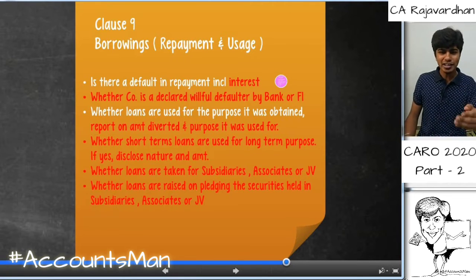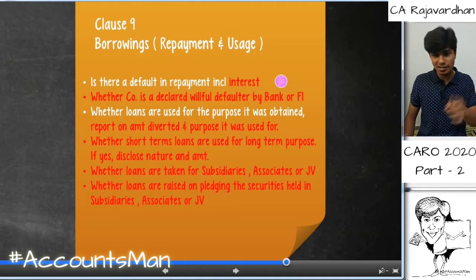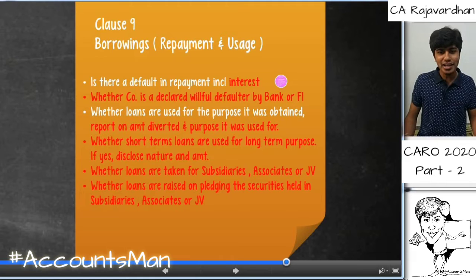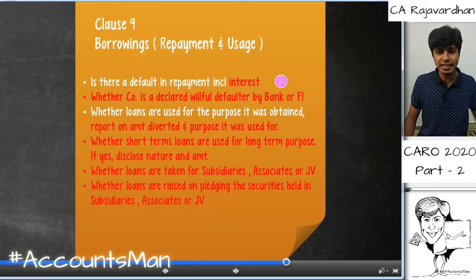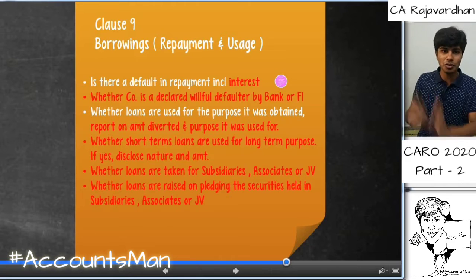So going ahead, regarding borrowings, if there is any default in repayment, including interest, which is newly added, we need to comment upon that. Next, if banks or financial institutions have declared the company a defaulter, then again we need to comment upon that. Vijay Mallya has been declared a defaulter by the bank, and if any bank has announced it, then we need to comment upon that in our books of accounts.